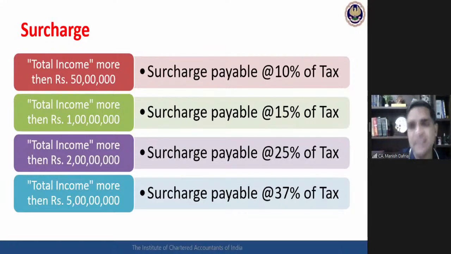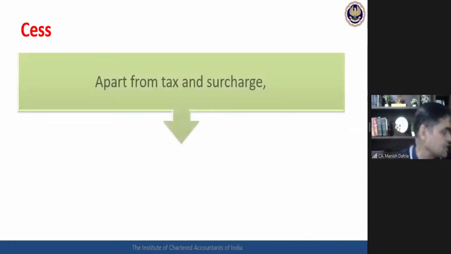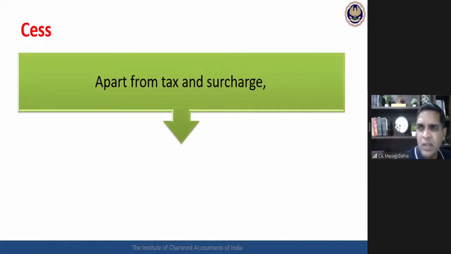Now, along with surcharge, we again had a discussion during the course of company assessments, but we will discuss it again, a very, very important concept. Along with surcharge, there is a concept of marginal relief also. But before marginal relief, this is the cess applicable, and this is common for everybody.